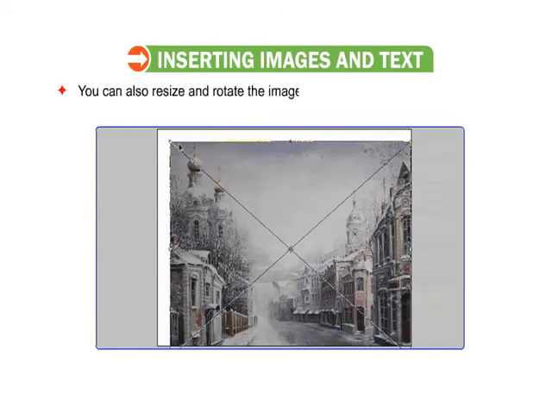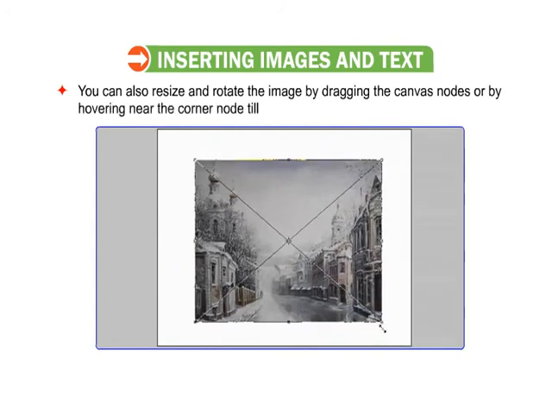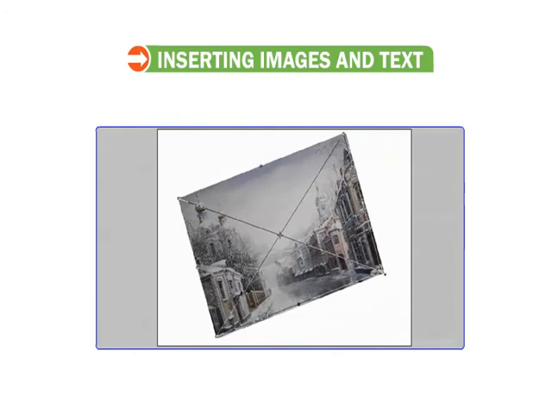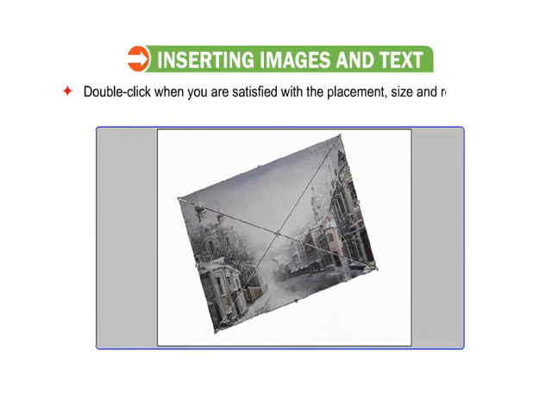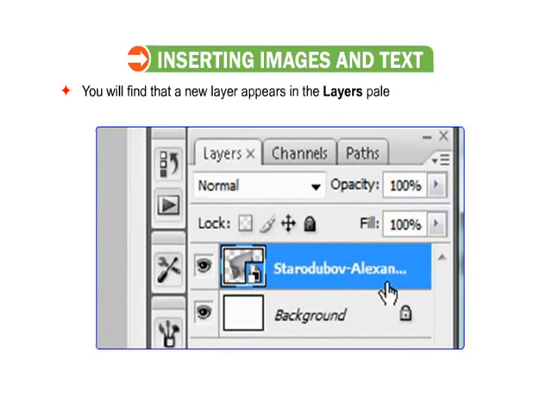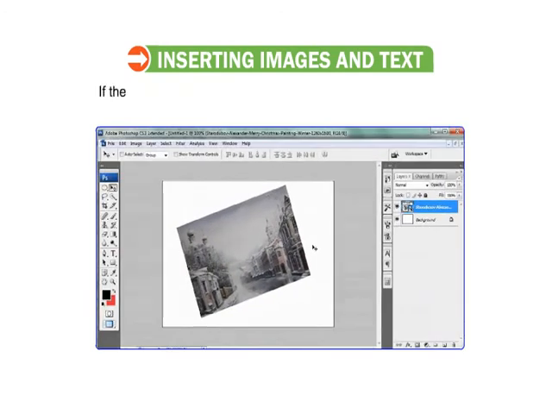You can also resize and rotate the image by dragging the canvas nodes or by hovering near the corner node till the rotate cursor appears and then rotate. Double-click when you are satisfied with the placement, size and rotation of the image. You will find that a new layer appears in the Layers palette where the image is placed. If the Layers palette is not visible, then select Window, then go to the Layers option.